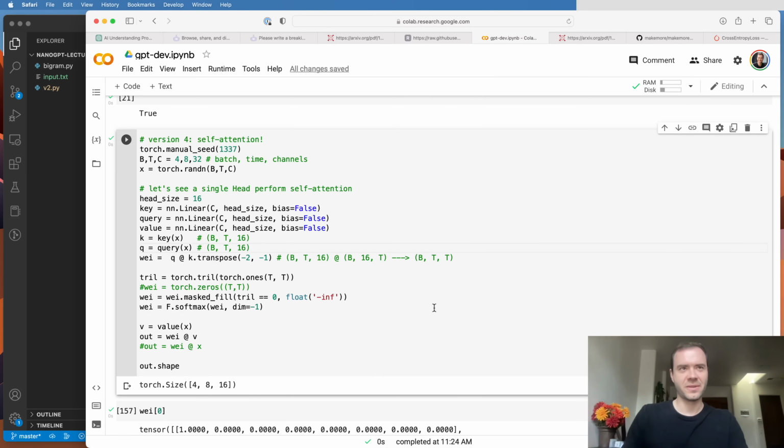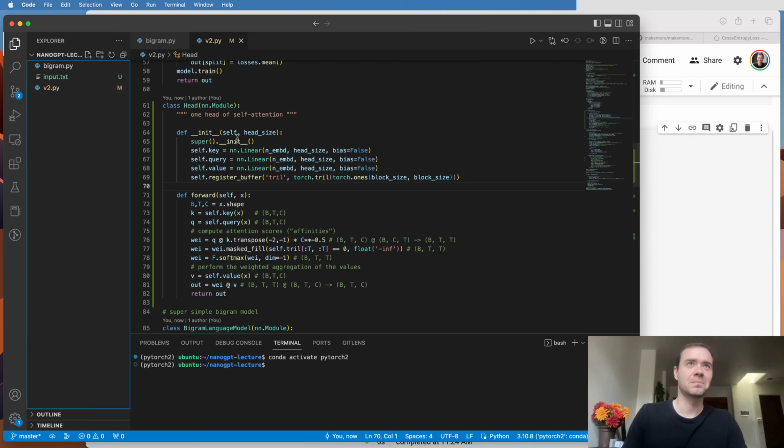Okay, so having said all that, let's now take our self-attention knowledge and take it for a spin. Here in the code, I've created this Head module and it implements a single head of self-attention. You give it a head size, and then here it creates the key, query, and value linear layers. Typically, people don't use biases in these. Those are the linear projections that we're going to apply to all of our nodes.